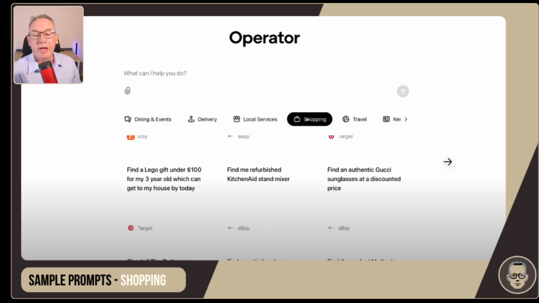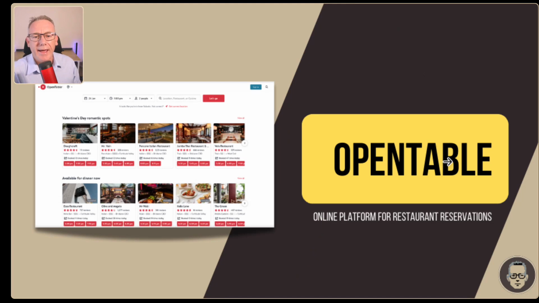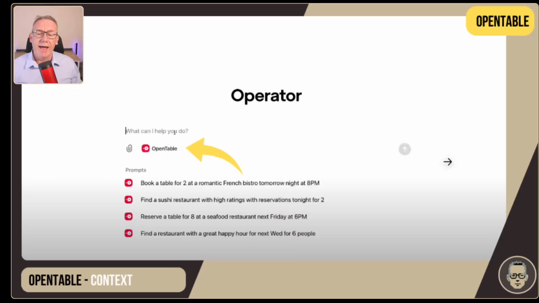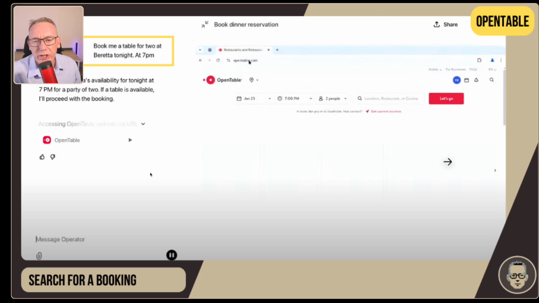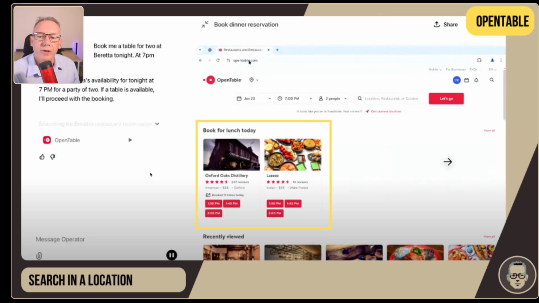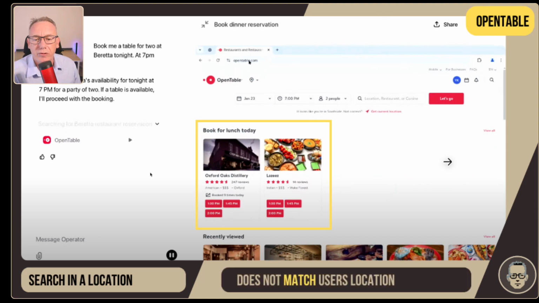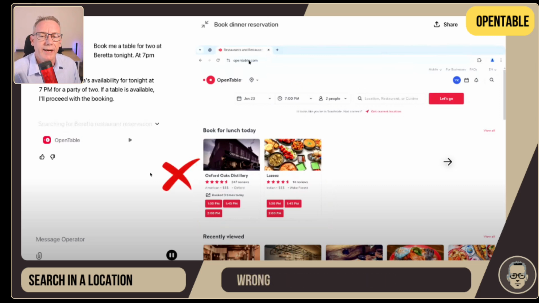Now, the first example they went into was OpenTable, an online platform for restaurant reservations. What happens is that you select, in this case, OpenTable, and there's some sample prompts that come up for it, or you can start typing your own. The one they typed in is: book me a table for 2 at Beretta tonight at 7 p.m. So what that did was search for a booking for Beretta at 7 p.m. Now, when it came through, the answer it gave was incorrect, and the reason for that is that it didn't match the location that they were operating at.